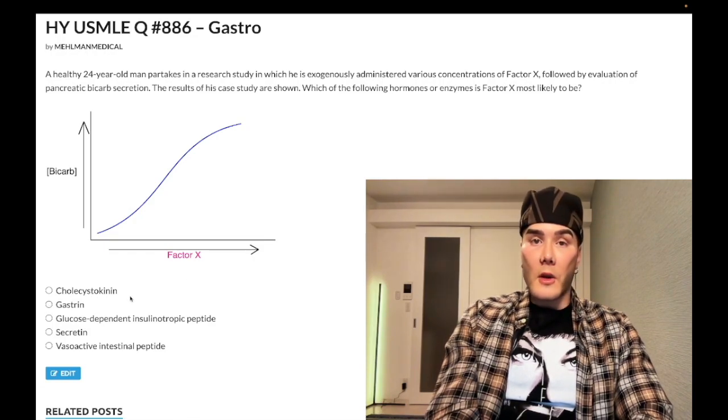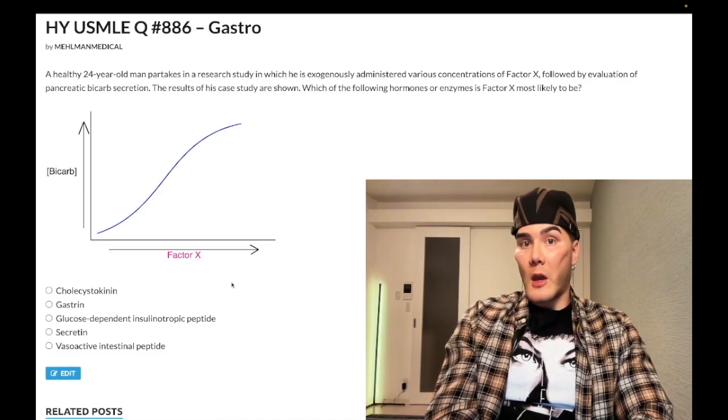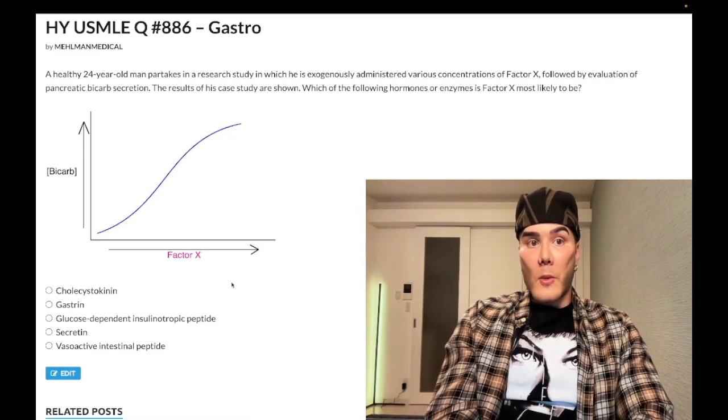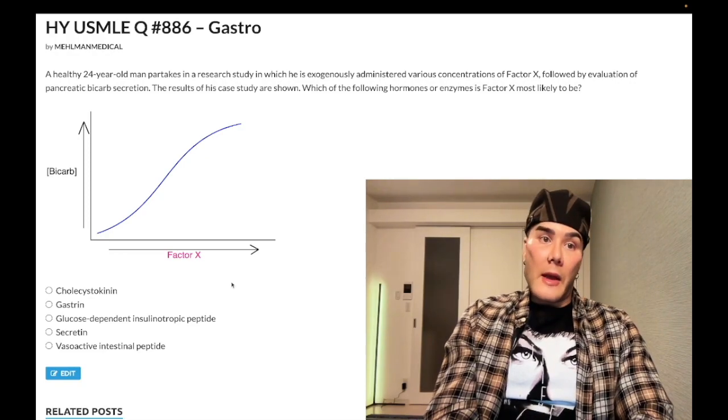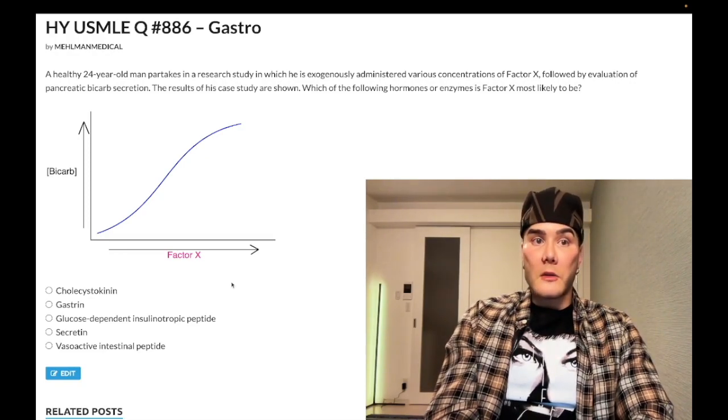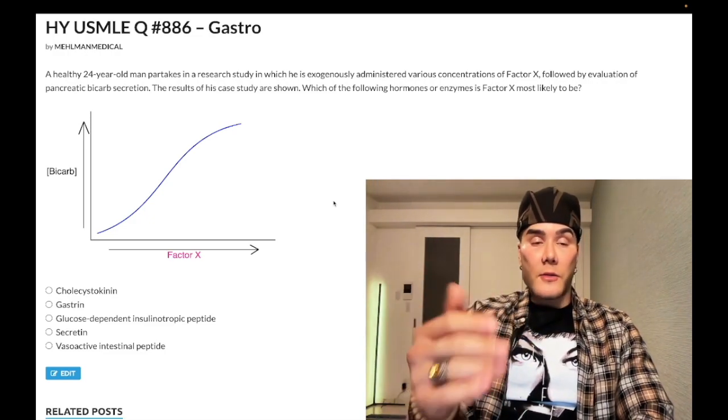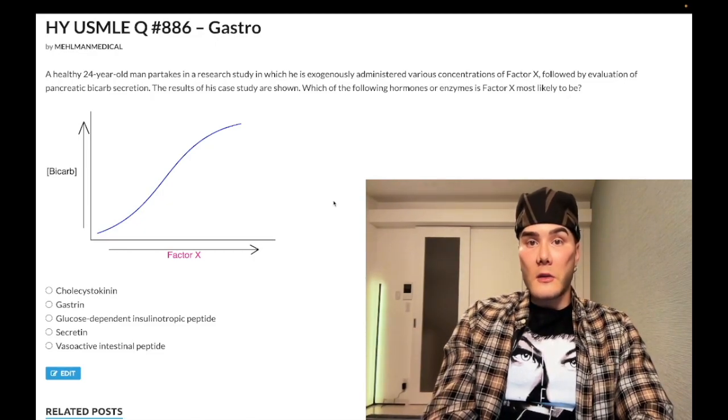Choice B, gastrin, wrong answer. Secreted by G cells, okay, causes the parietal cells to increase acid production. So you could be thinking of things like gastrinoma, Zollinger-Ellison syndrome, high yield, part of MEN1 syndrome. Okay, a lot of tangential points we can make. But when we think about MEN1, pancreas, pituitary, parathyroid, they like Zollinger-Ellison for the pancreas. And also gastrinoma presents as recurrent duodenal ulcers. Okay, so most duodenal ulcers are due to H. pylori, but if you're H. pylori negative, then of course it could be Zollinger-Ellison syndrome.